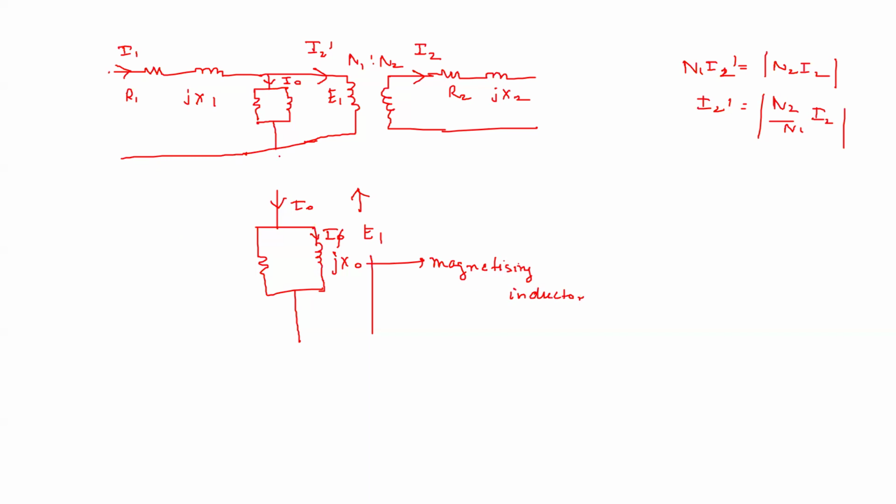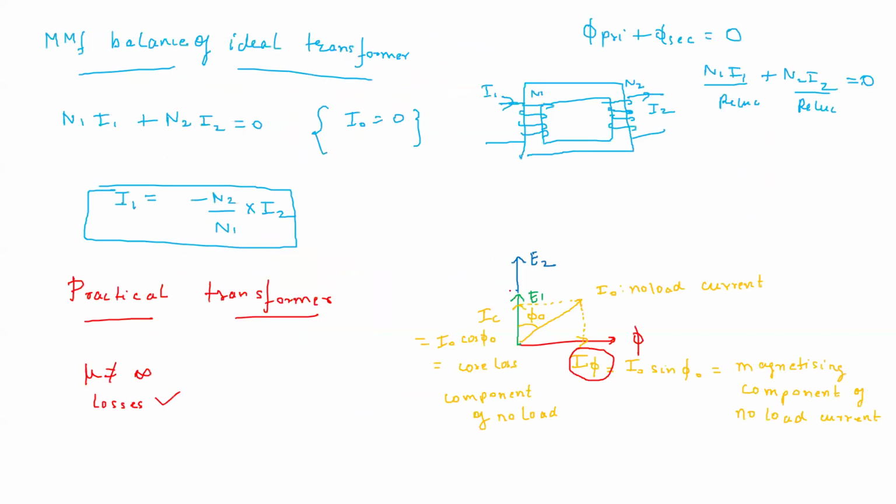Okay. And to represent the in-phase component of this I0, the component which is in phase with this E1, which is this IC, it represents the core loss. Because it is a core loss, to represent the loss we have introduced a resistance, because the real power loss happens across the resistance, and the resistance also causes E1 and IC to be in phase.